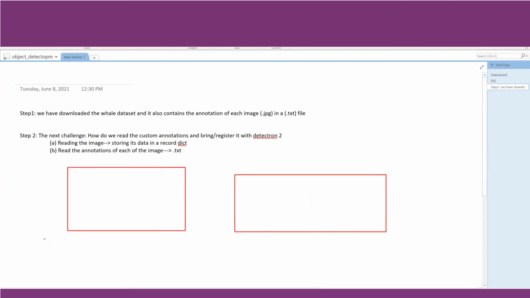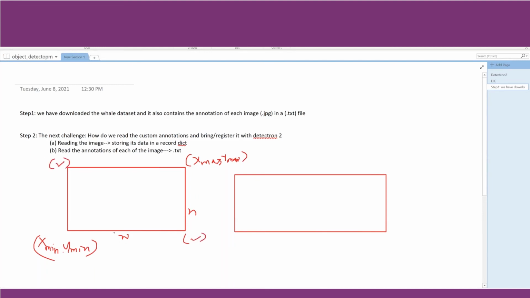I may choose to give the annotation in this format, wherein I mention x min, y min, one of the coordinates, and I mention another coordinate, that is x max and y max. So if you give this information, then obviously we can calculate the width and height, and therefore we can calculate this coordinate and this coordinate.